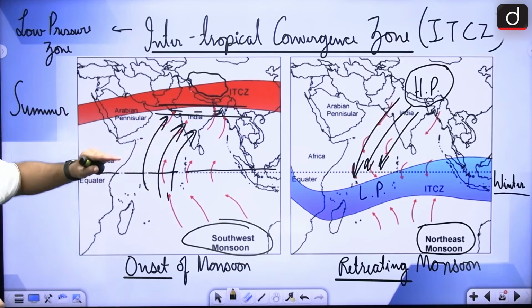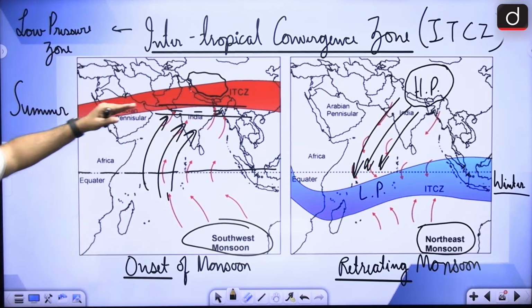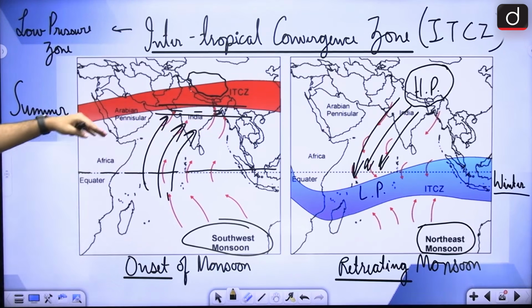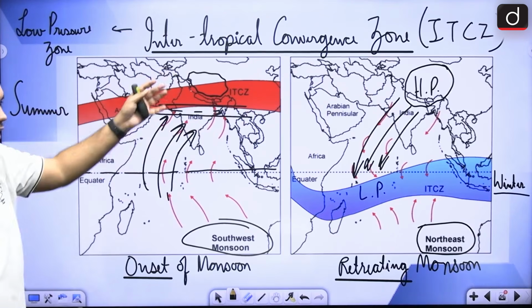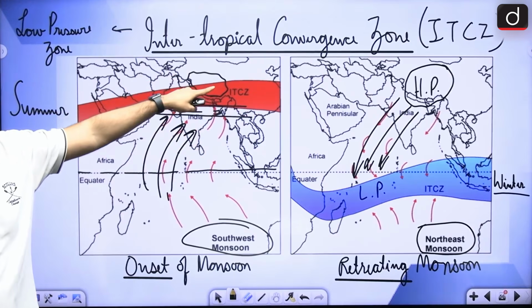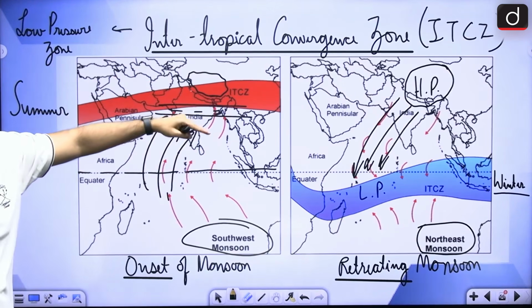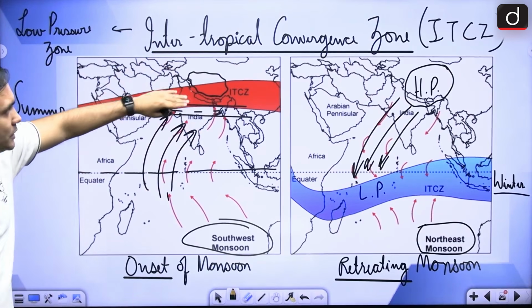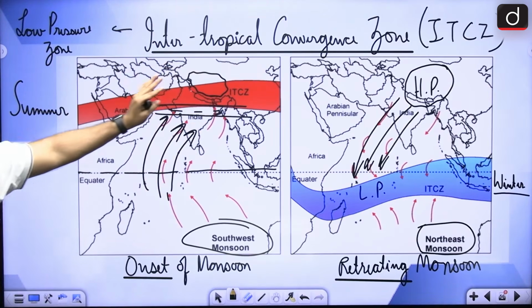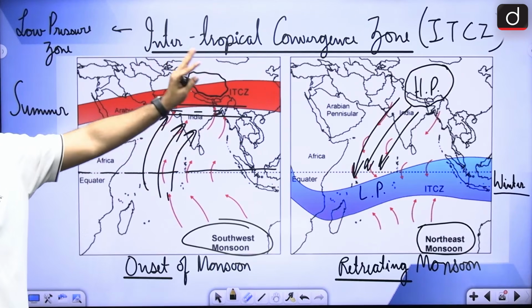Now, during the summer months, the direct rays of the sun are seen in this particular region, hence it is moving up, right? And the heating of the Tibetan plateau is having even more effect on it moving northwards. So as it is moving northwards, this intertropical convergence zone is properly in the Indian subcontinent.